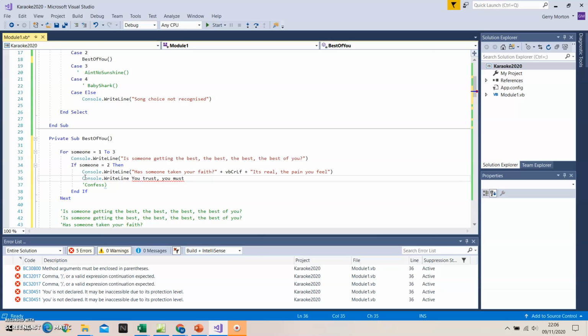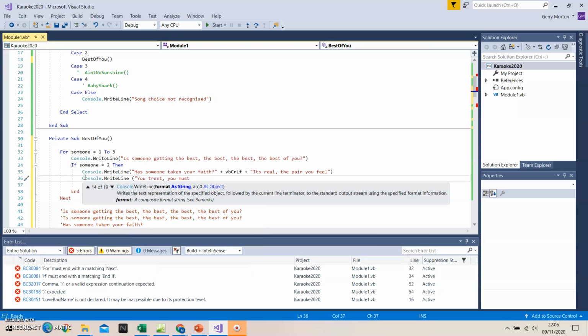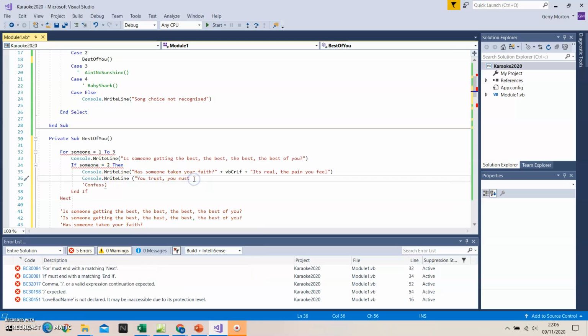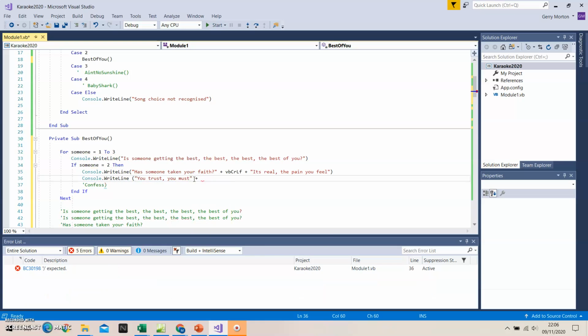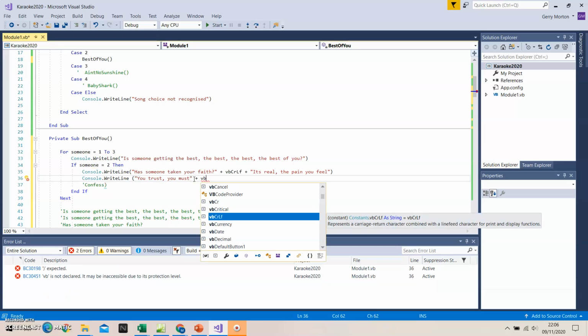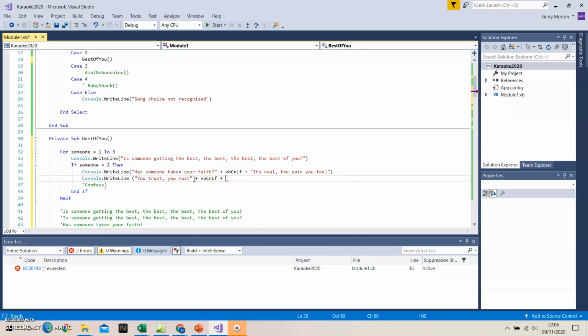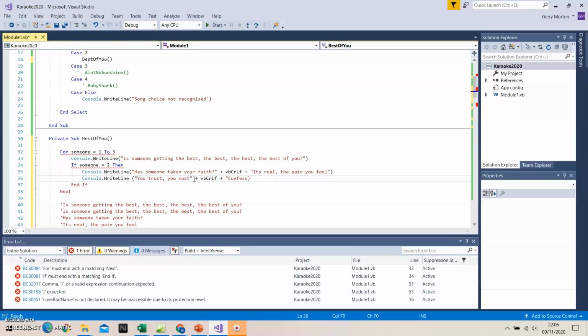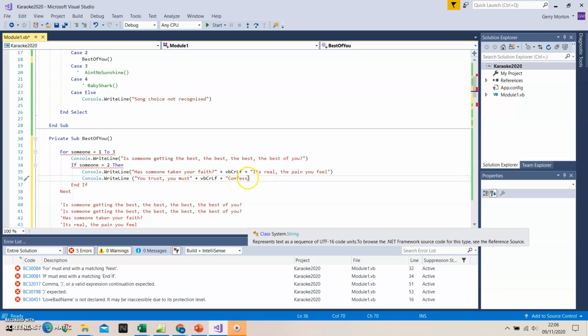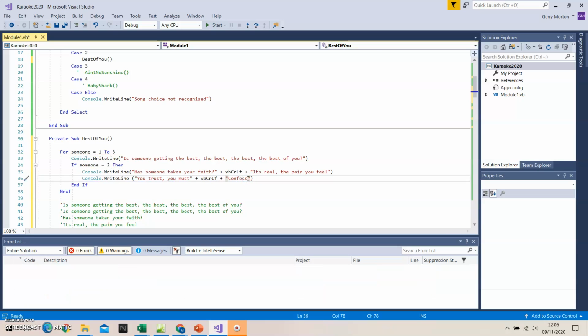Console.writeLine. You trust, you must. Plus VBCRLF. Plus, and then confess. And because I've used writeLine, that will then put a break at the end of that line too.